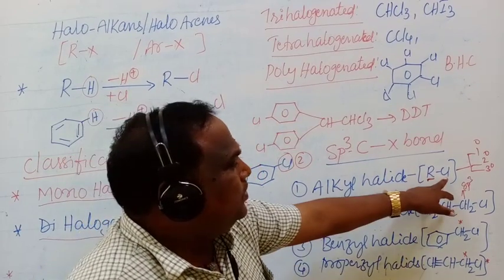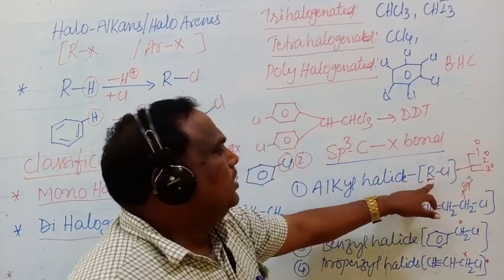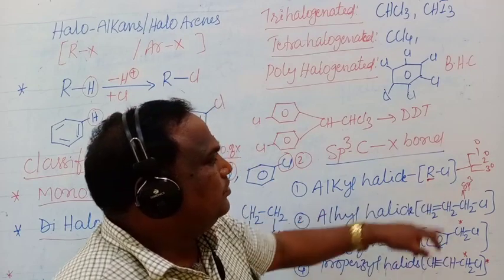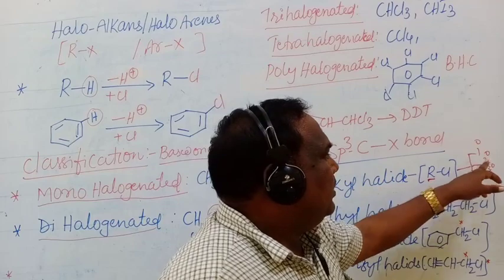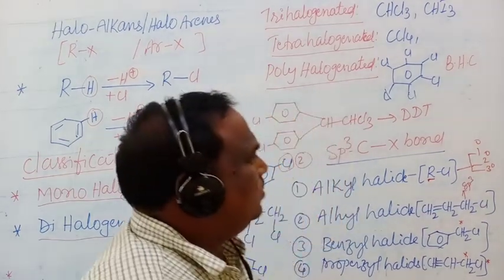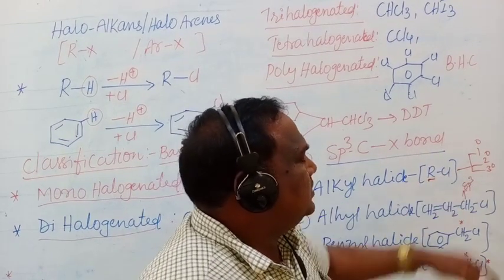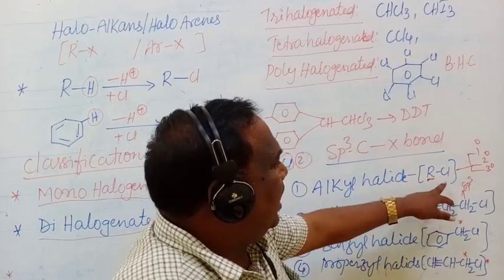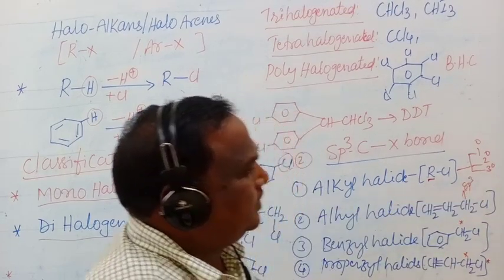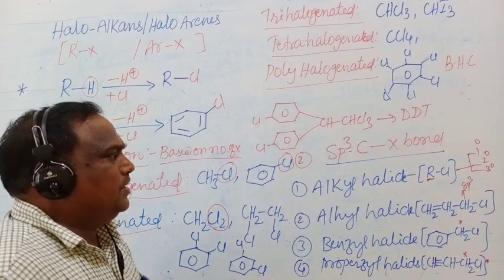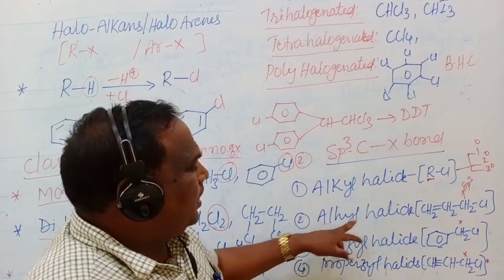That means if the halogen is directly attached to one carbon, it is called a 1 degree halogen atom. If the halogen-attached carbon is attached to two carbons, it is called 2 degree. If the halogen-attached carbon is attached to 3 carbons, it is called 3 degree haloalkanes. This one is alkyl halides.